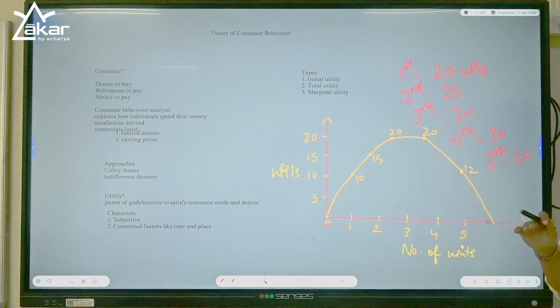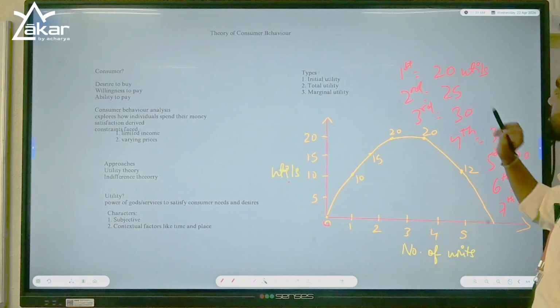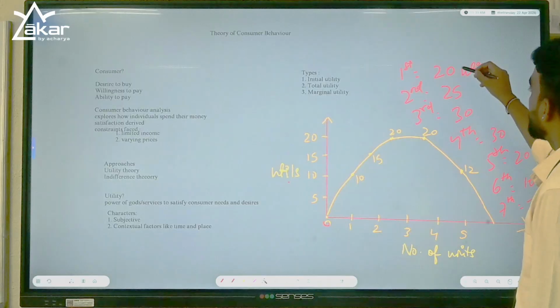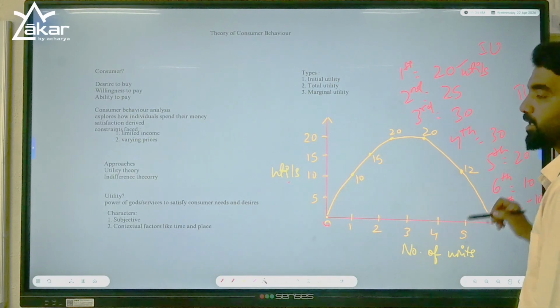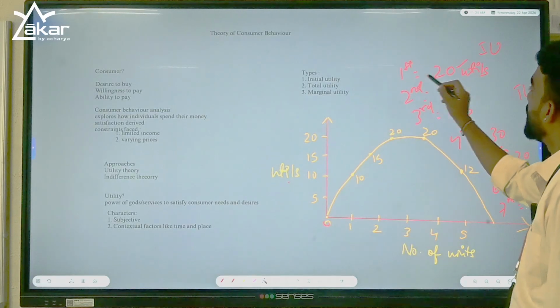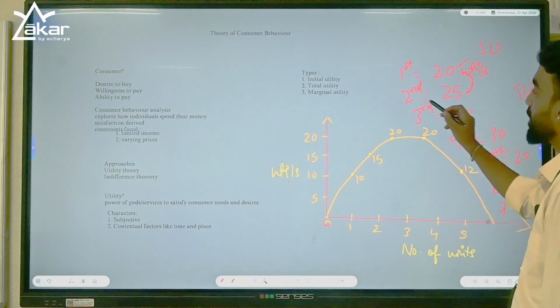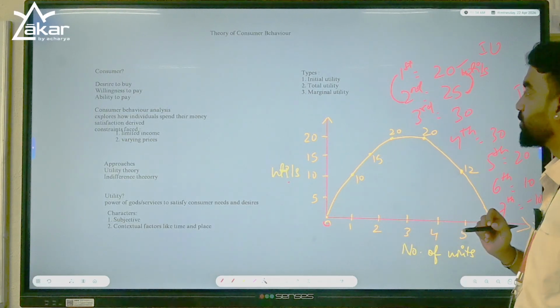After that, if I made you eat even more, what will happen? You will feel irritated. Sixth, you will say 10. Then again, if I give you a seventh, it may go negative also. You may vomit it, you may put it out. So what happens? Negative satisfaction, right? Let's say you will give minus 10. So marginal utility means this. Now see, these are the initial utilities. If you calculate all these things, that will become total utility. Marginal utility means the additional satisfaction you are getting from consumption of an additional unit.